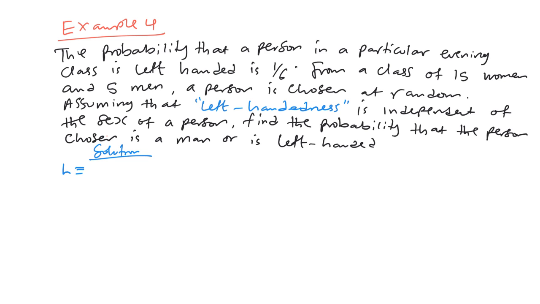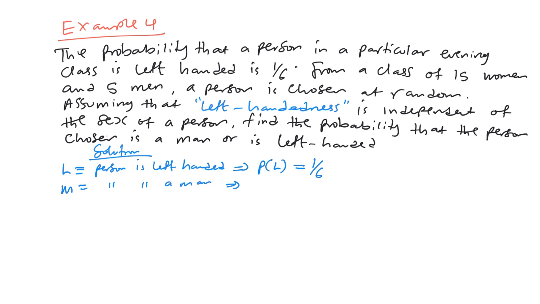Now let's try to use some letters to stand for the events. We shall use L to mean the person is left-handed. Meaning that the probability of L is 1 out of 6, given. We shall use M to mean the person is a man.